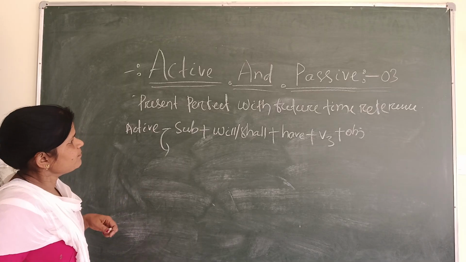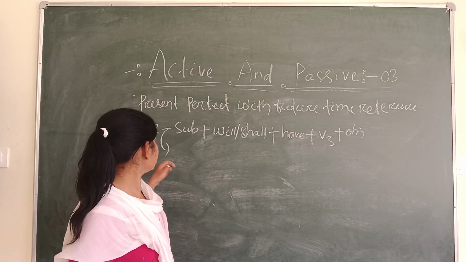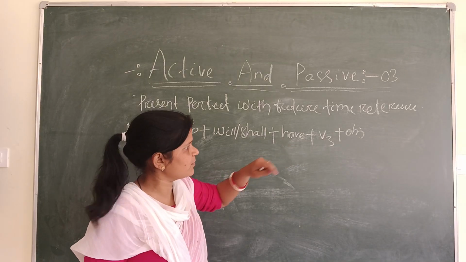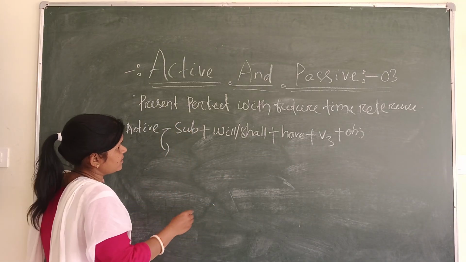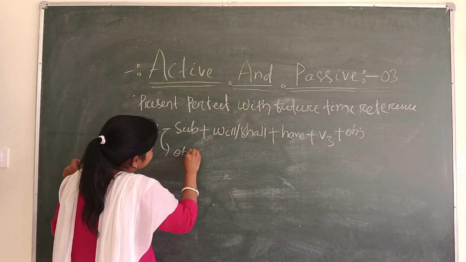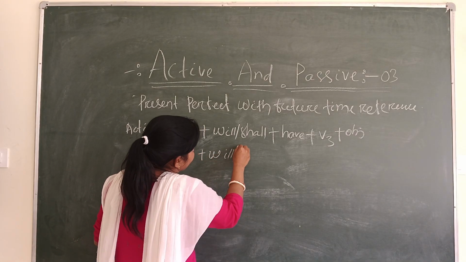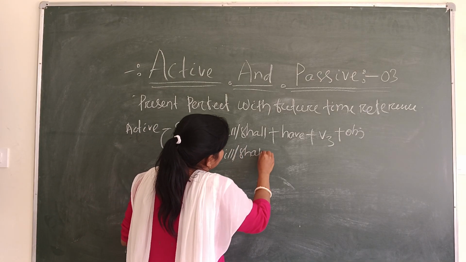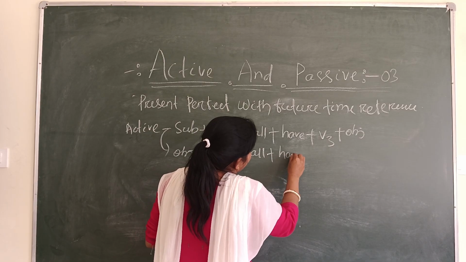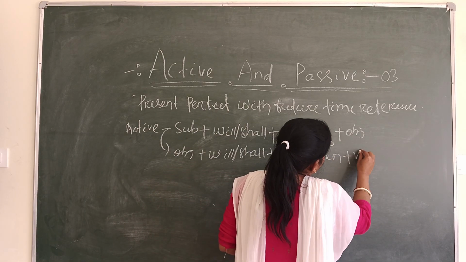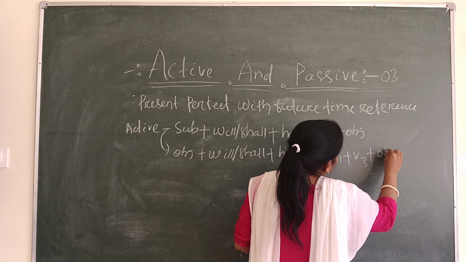So that present perfect with future time reference, the active structure is that subject plus will/shall plus have plus V3 plus object. Whereas convert to passive, then the passive structure is that object plus will/shall plus have plus been plus V3 plus by plus subject.